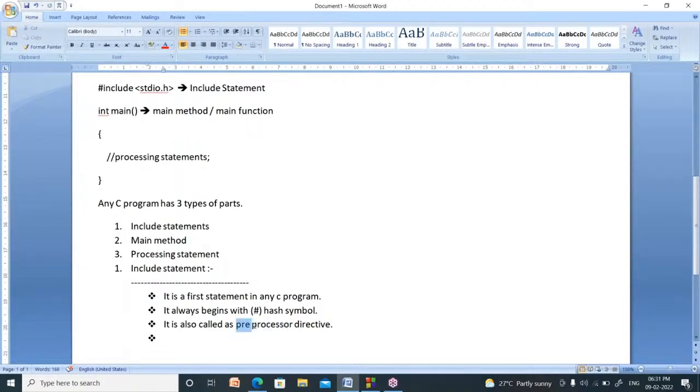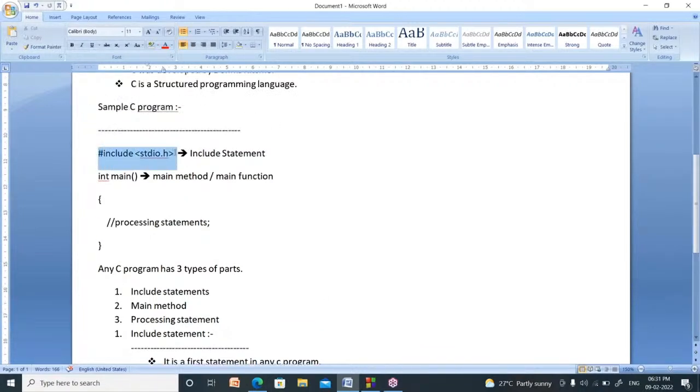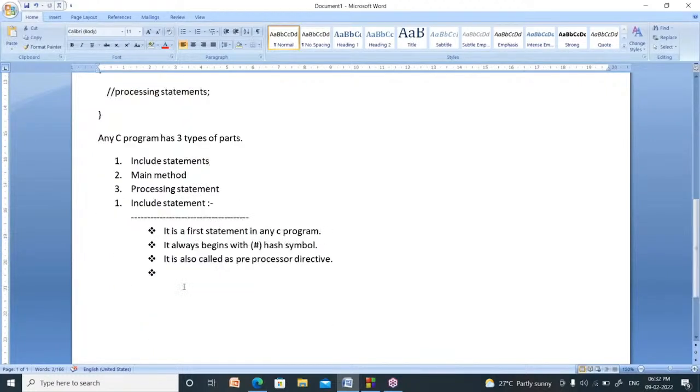Pre means prior, before the main. So the lines that begin with a hash symbol are called preprocessor because they are executed at the time of compilation, not at the time of running.